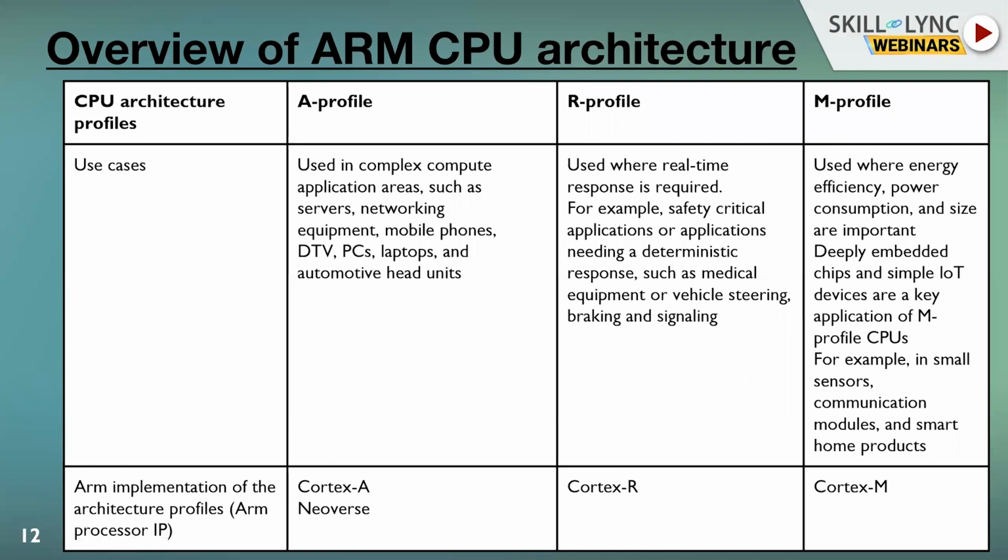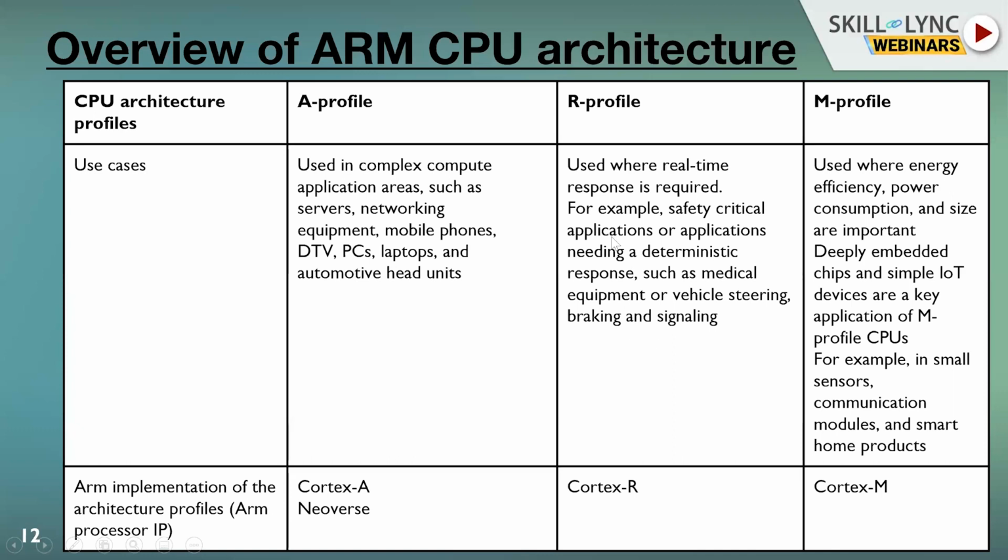They are generally used in high-end computation like mobile phones, right? Our Snapdragon uses a series of ARM-based CPUs, and even our driverless car SoCs, wherever high computation is required, they use a series of ARM processors like Cortex A. Then we have the R profile, Cortex R series like R5, R7, R8.